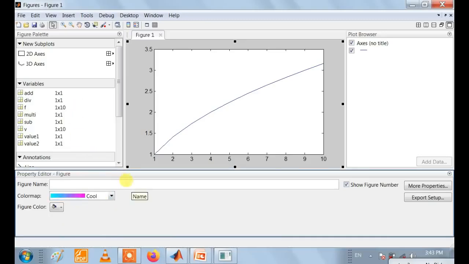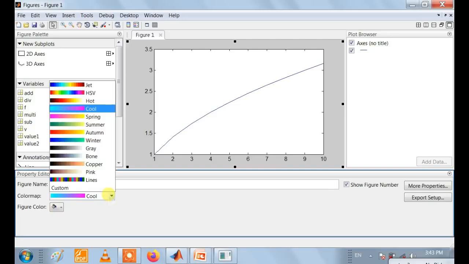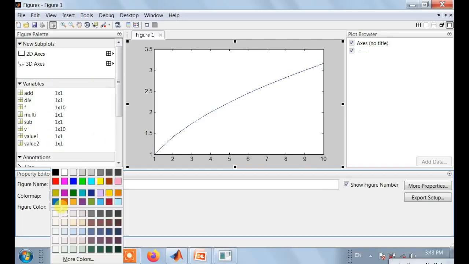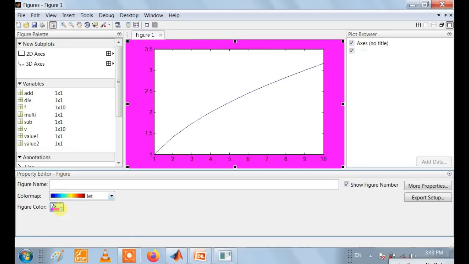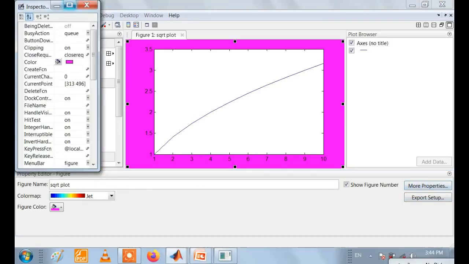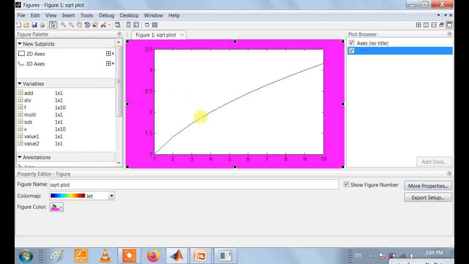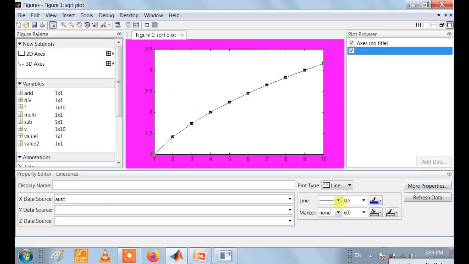So if we want to change the color, that is color map graph, to change this color to pink color background, or we can write some name as figure 1, let's say, or a square root plot, so that plot gets renamed, that is figure 1, square root plot. Then some more options are there to change the color of the background, color of this actual graph. So it is a line kind of graph.